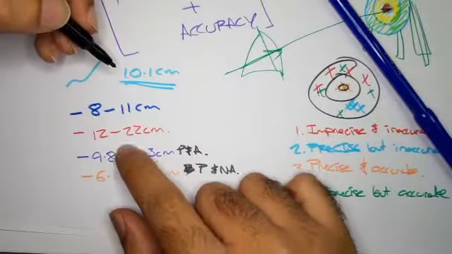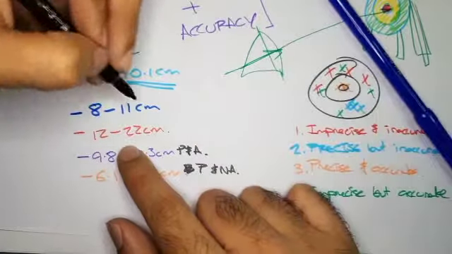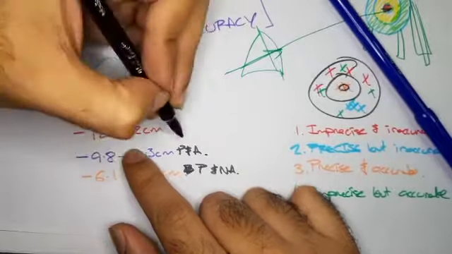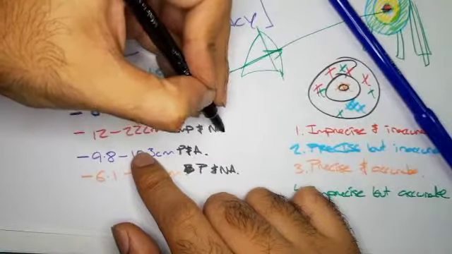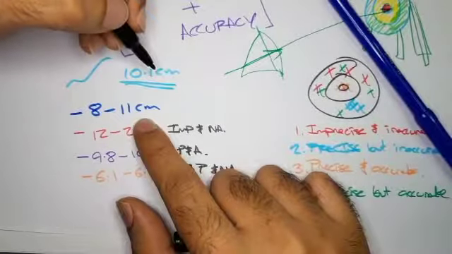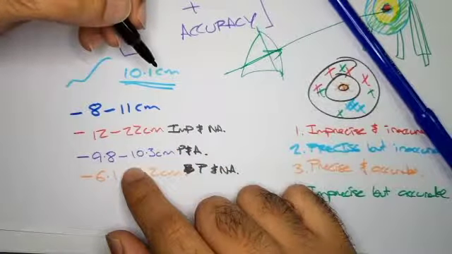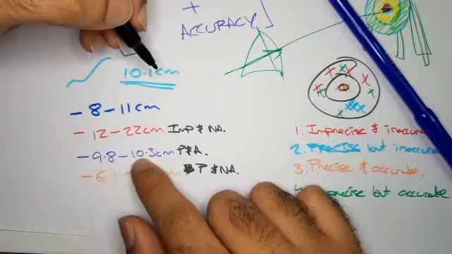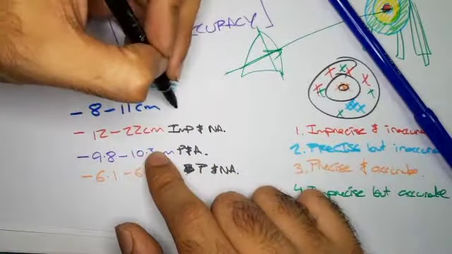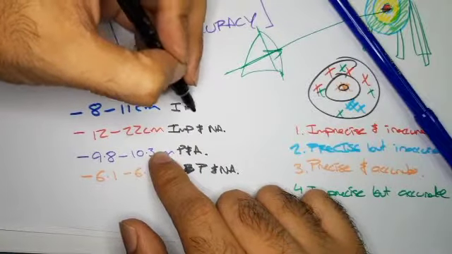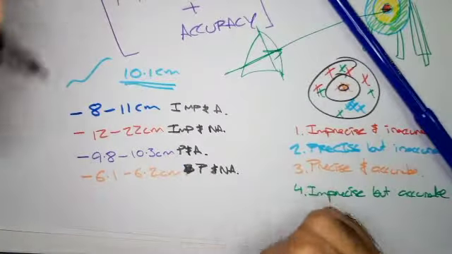And then what about the other one? This one. You got the 12 to 22. That's nothing again. It's imprecise plus not accurate. And what about this one? This is accurate but not precise. Yes, because we can have a closer, smaller range, which is even better. So this is going to be basically imprecise but accurate, right?